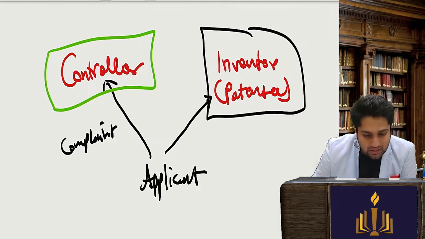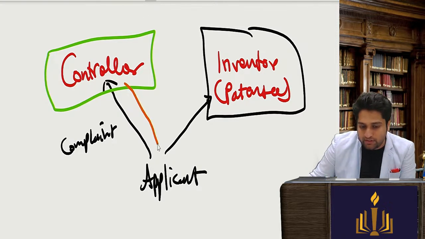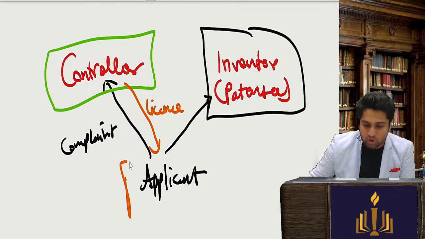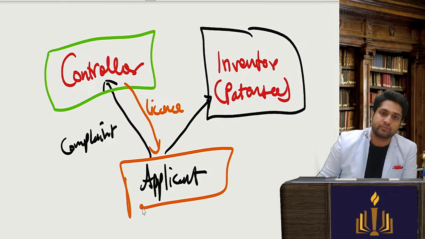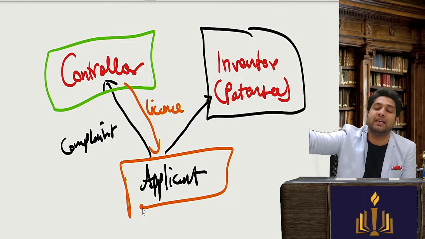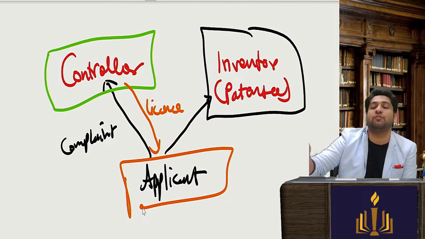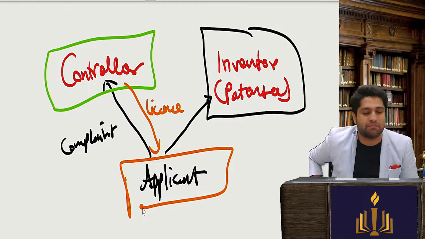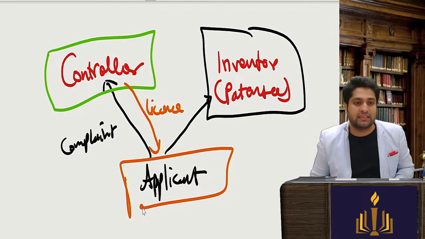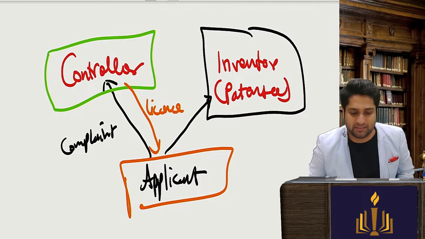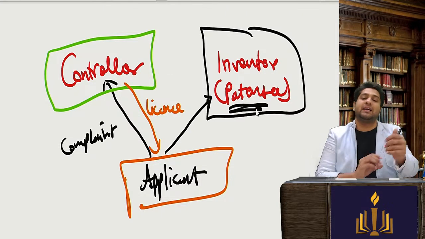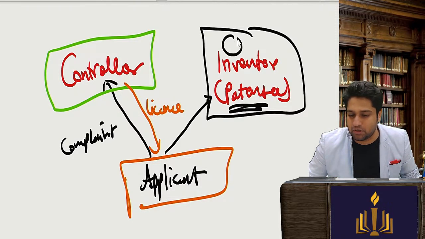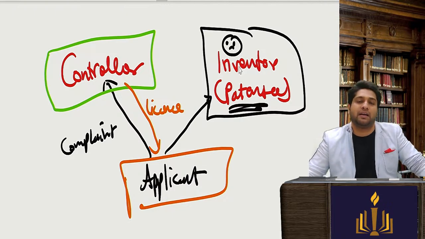Okay, so then the controller has a right to give a compulsory license. They will give a license permission to the applicant to use the patented invention of the patentee, and fulfill the requirements of the Indian public. So obviously compulsory license is not a very common thing that the controller will do, because it affects the patentee's rights. But only when public interest is involved, we will have to give these kind of compulsory licenses. So it's compulsory because the license will be given not with the consent of the inventor.